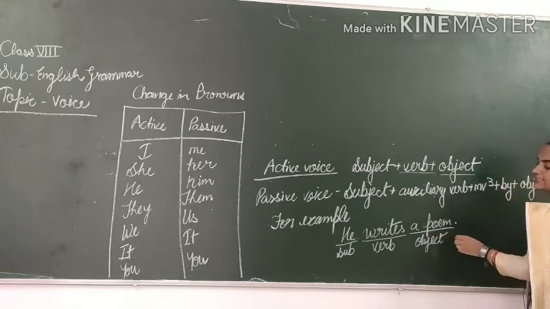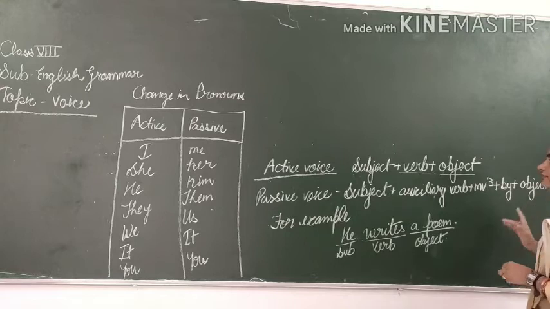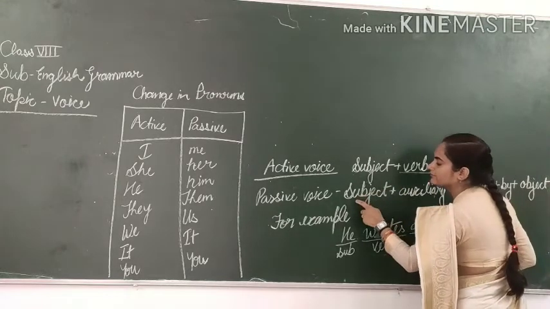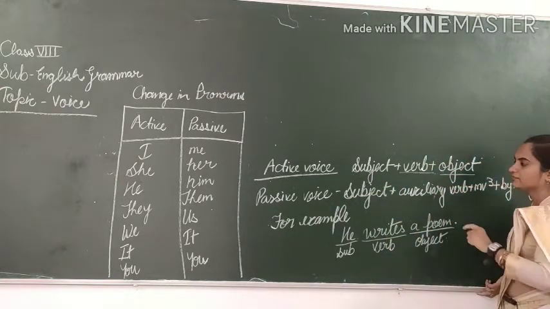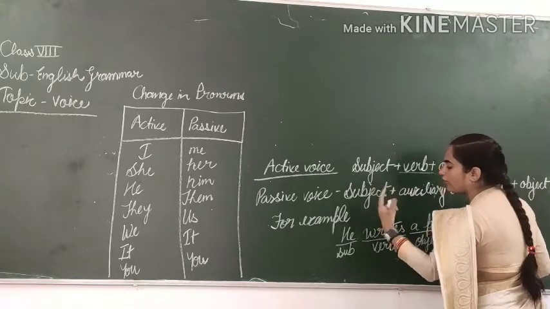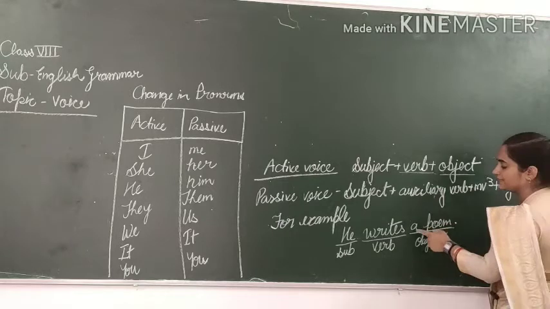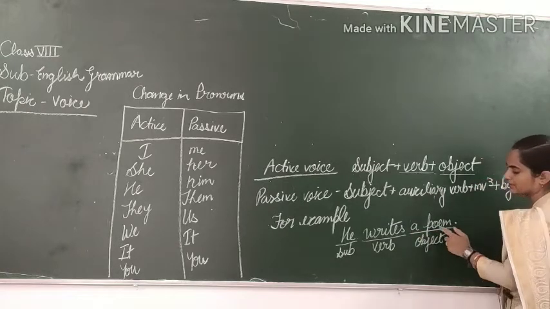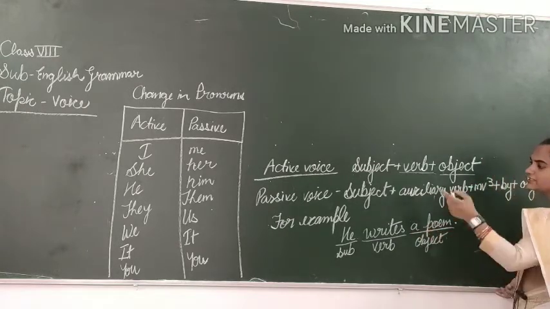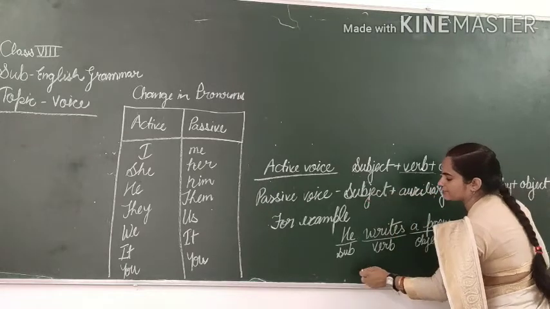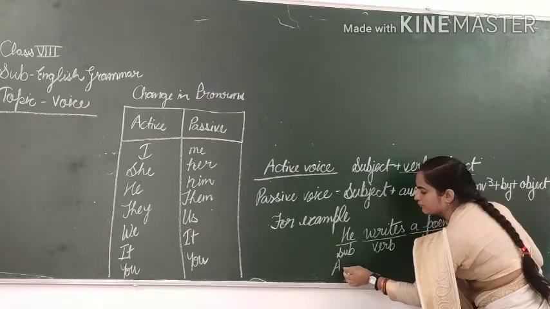Now we will change this sentence into passive voice. Firstly, what will become the subject, which is actually the object of the active sentence? What is the object of the active sentence? This one. It will become the subject of the passive sentence, means a poem.